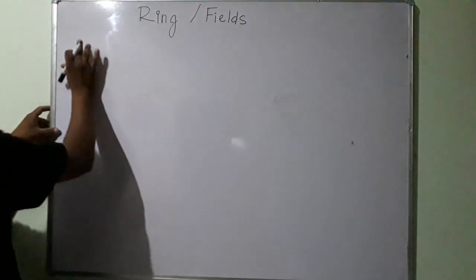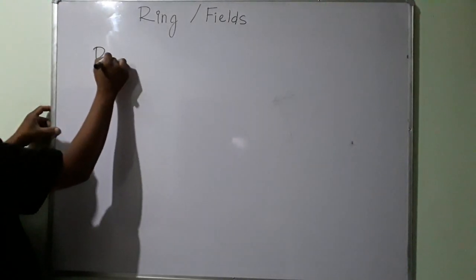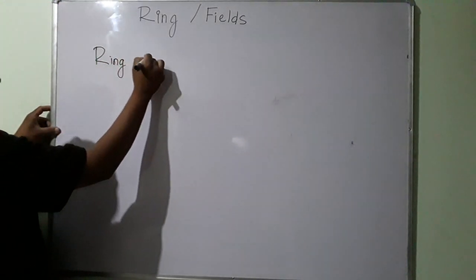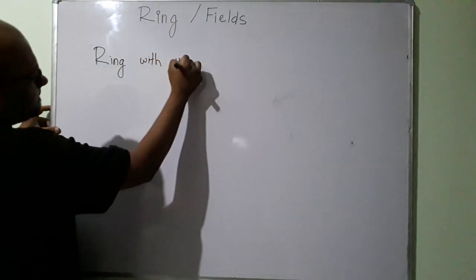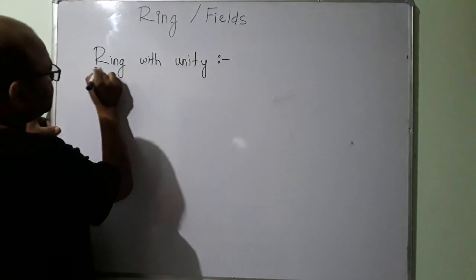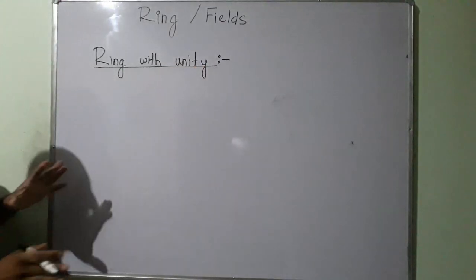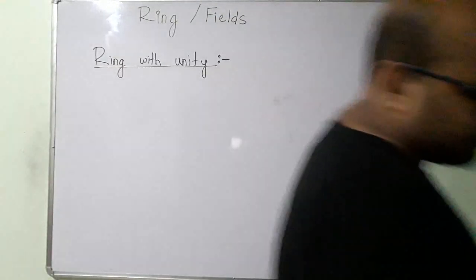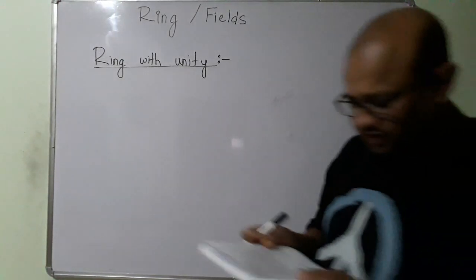Next is ring with unity. Okay, what is ring with unity? Let me give you the formal definition first.